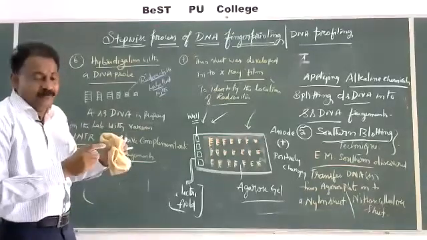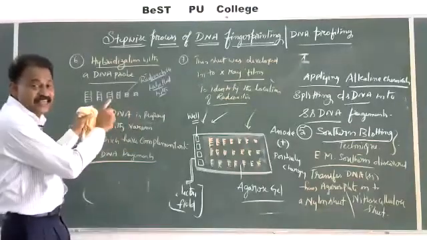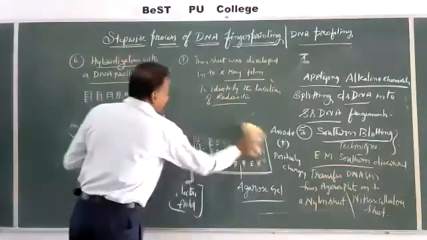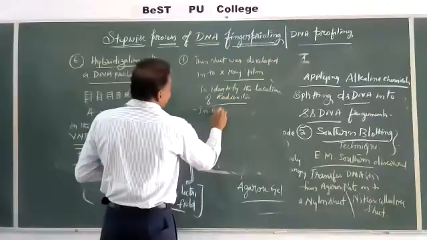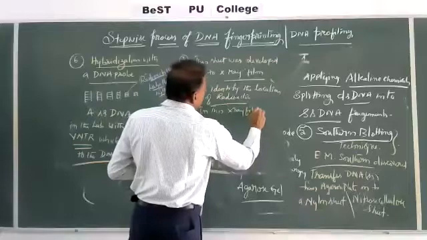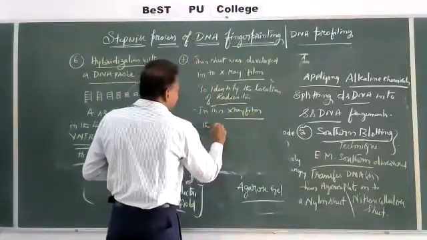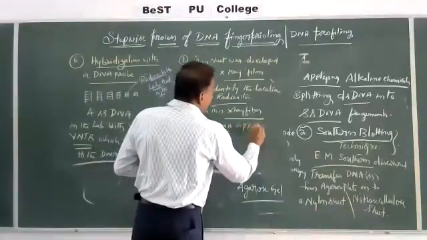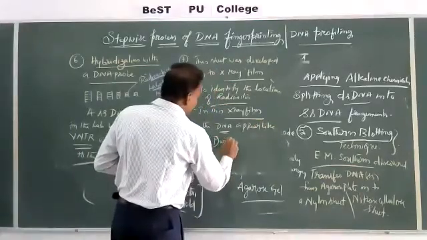The X-ray film will give us the location of those DNA sequences which are complementary. In this X-ray film, the DNA appears like dark bands.